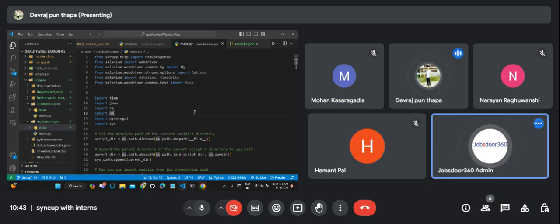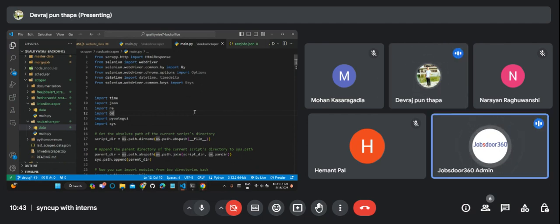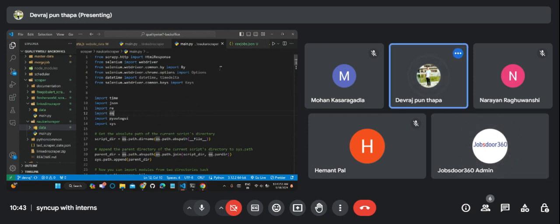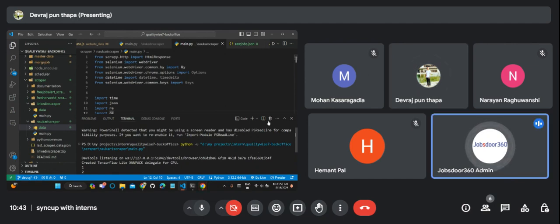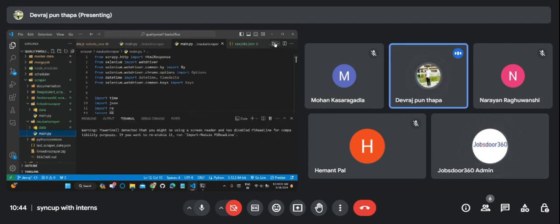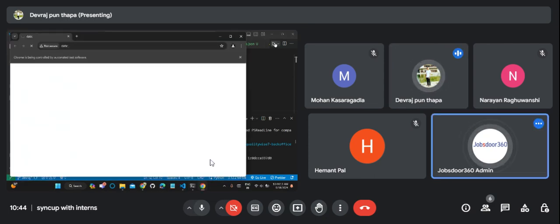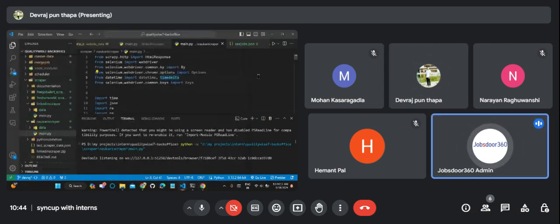Can you show the command? Sorry sir, I used Code Runner. Okay, you used the code runner. Just stop it and run main.py again. So observe the terminal, guys. What is happening here? It is running python -u and your main.py file, right? This is how we are starting our scraper.